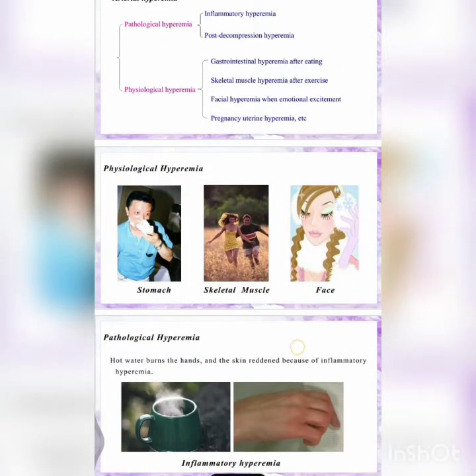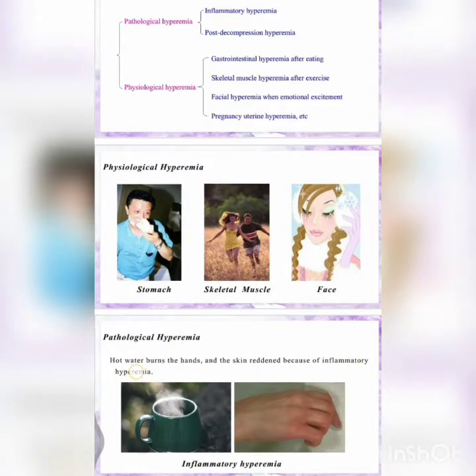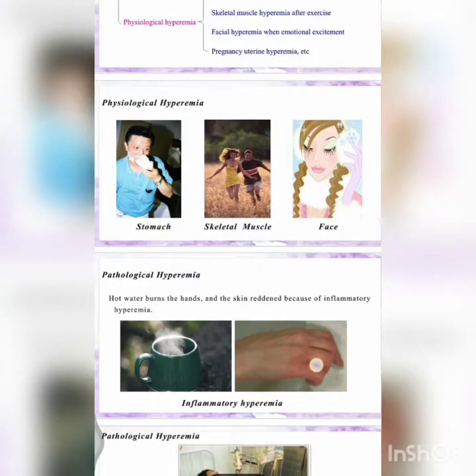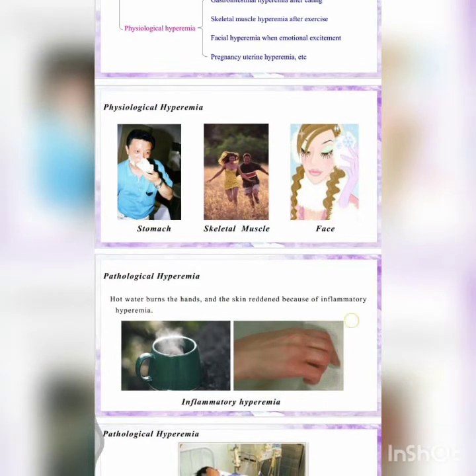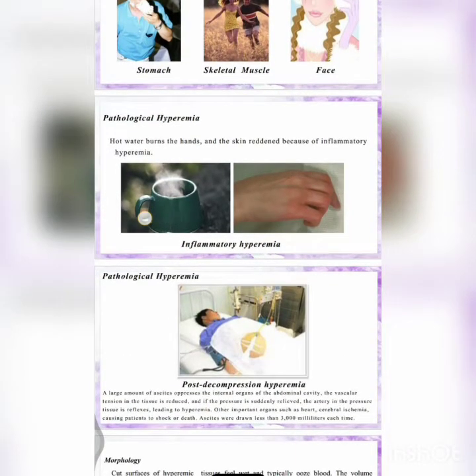And for pathological hyperemia, when hot water burns the hands, the skin reddens because of inflammatory hyperemia. Here the skin has become red because of the hot water pouring. So very simple. And the other pathological hyperemia is post-decompression hyperemia.